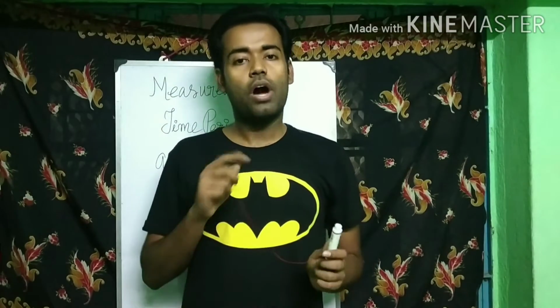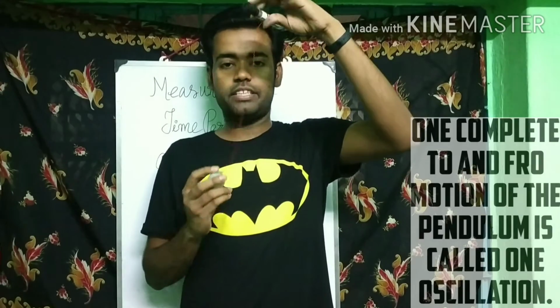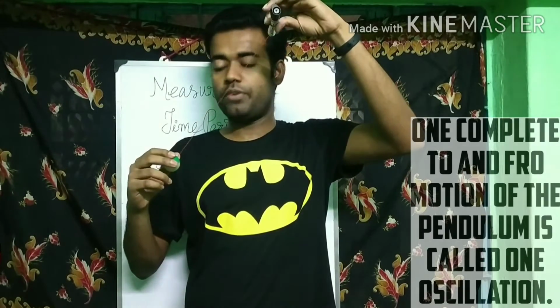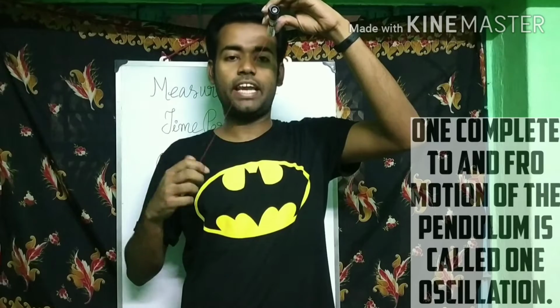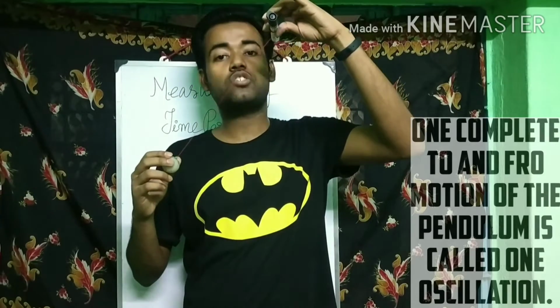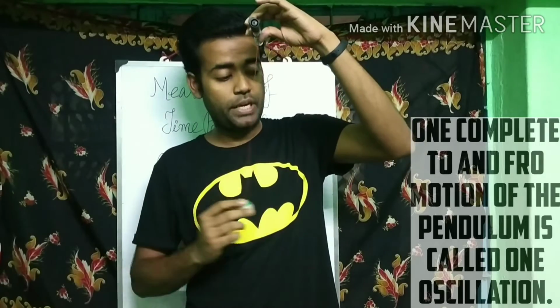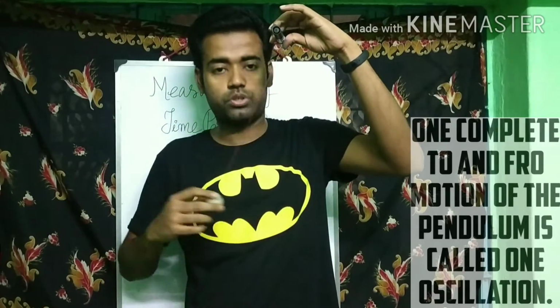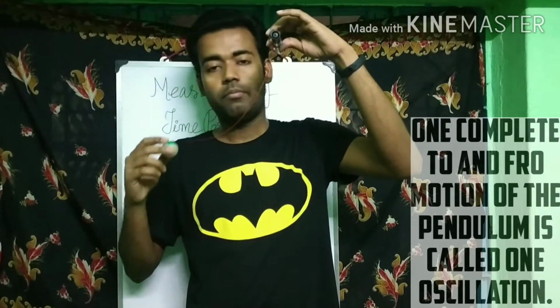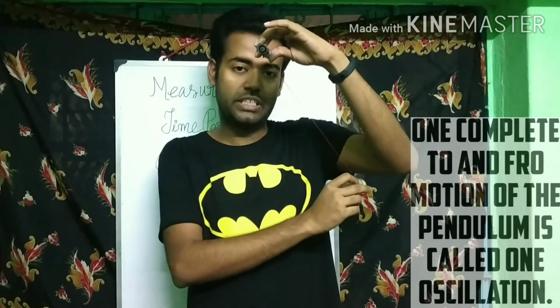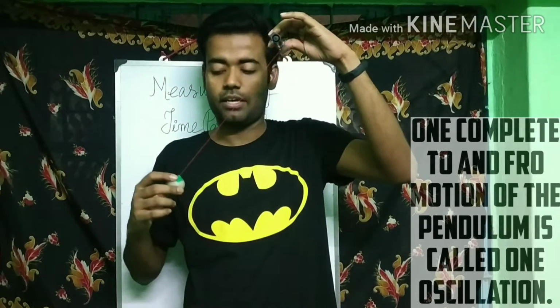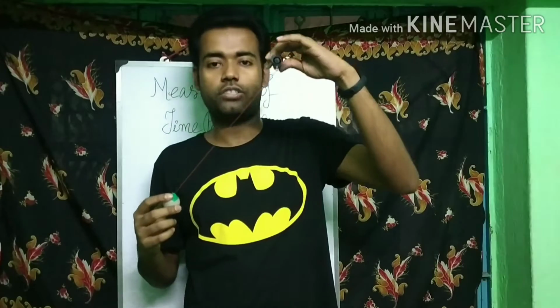Next we will explain some terms related to a simple pendulum. Suppose one oscillation. I am taking this bob and I will give it a swing from here. It will go and then again it will come back. So this is called one oscillation. What is the meaning of one oscillation? One complete to and fro motion is called one oscillation. Means the bob went from here to this extent and again it came back. So this we are calling one oscillation.